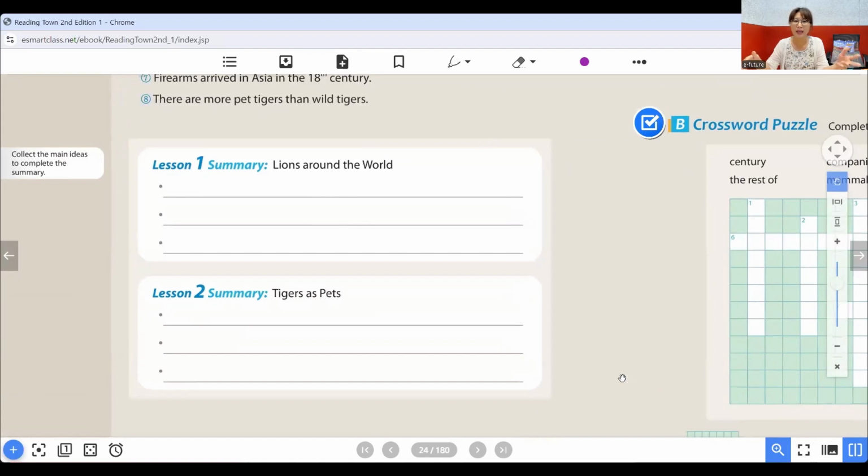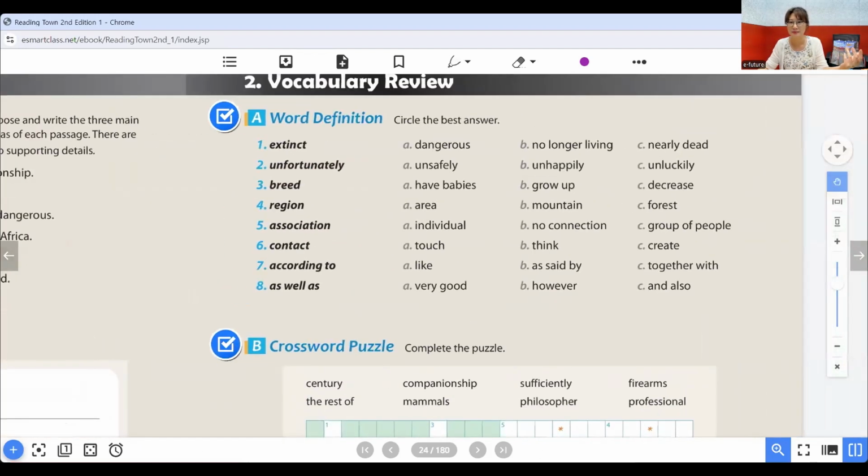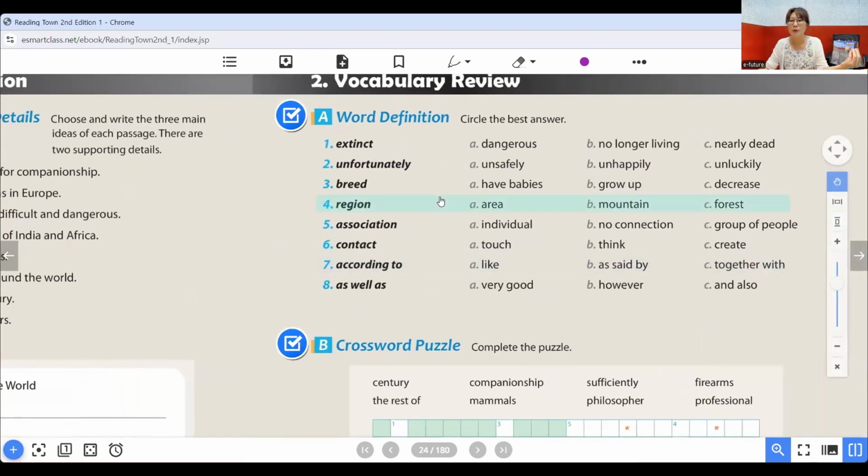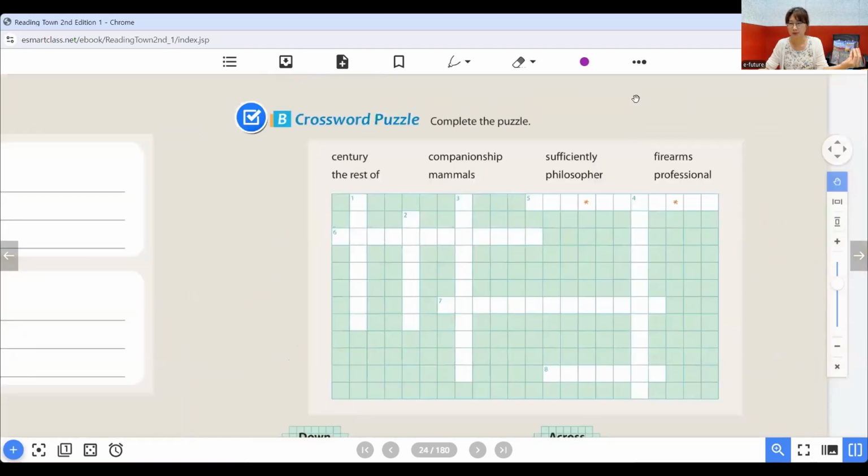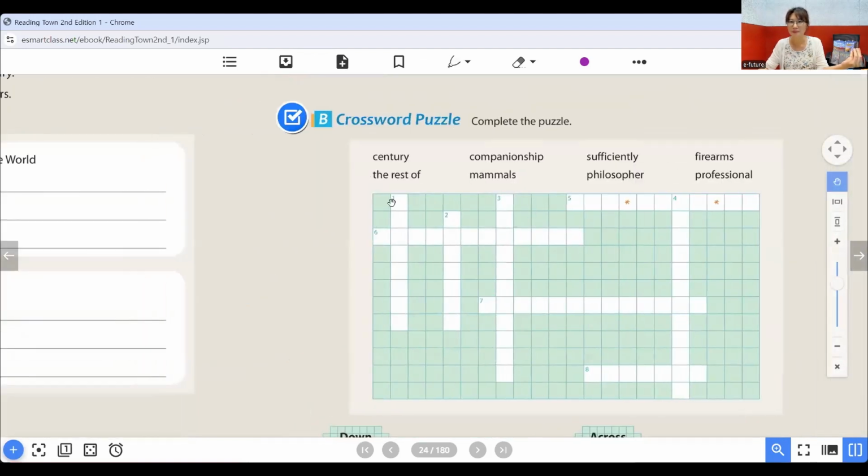And when they get used to this kind of activity, then they can write the summary by themselves. So we provide the guidelines. And there's more vocabulary review, and there's a puzzle. Lots of activities are included in the book, and they are all very useful and effective activities to develop and practice reading skills.